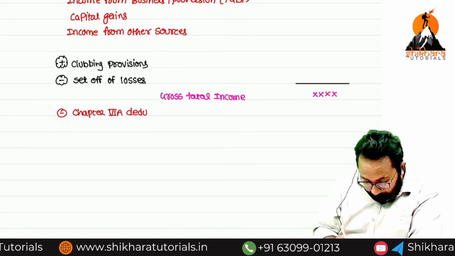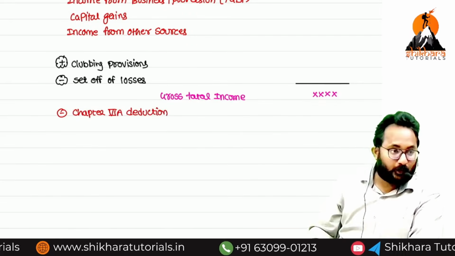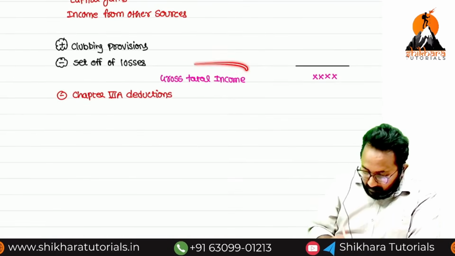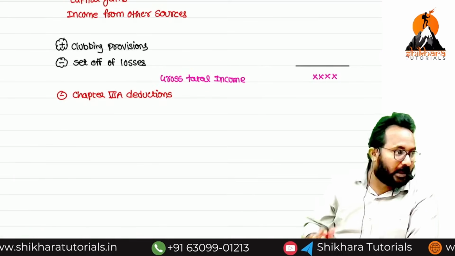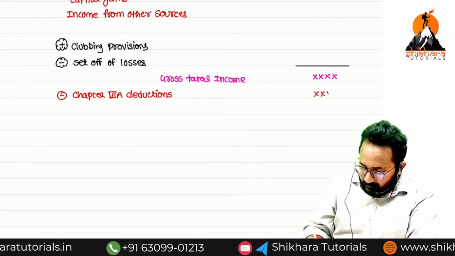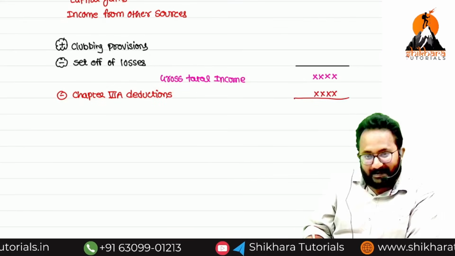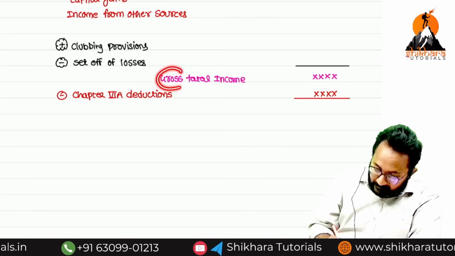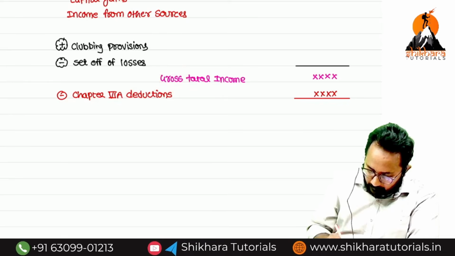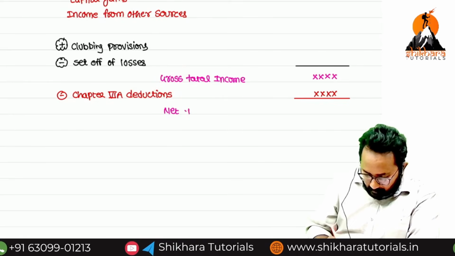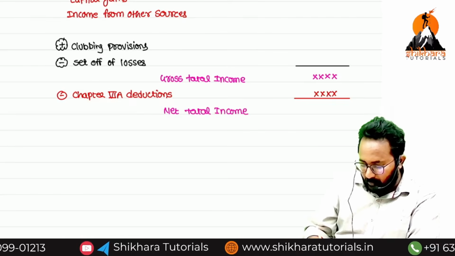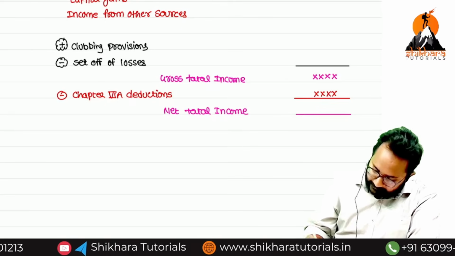This is also one chapter in our index, you can verify. If you read this chapter, what are the deductions you can claim? Deduction means it will reduce or increase? Reduce. That's why from that gross total income, we reduce the Chapter 6A deductions. You reduced something from gross, then you will get what? Net. Super intelligence. Net total income. On this net total income only we are required to pay the tax.